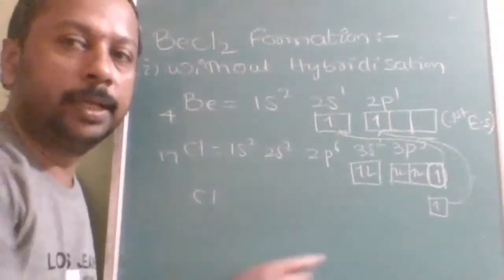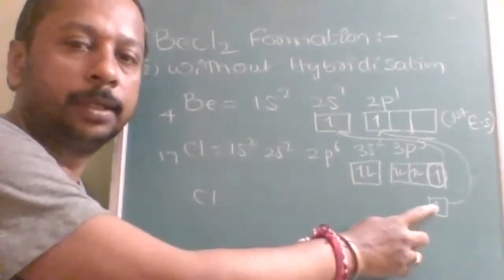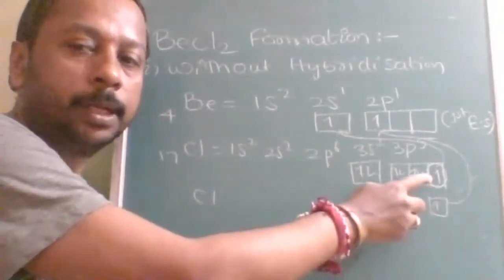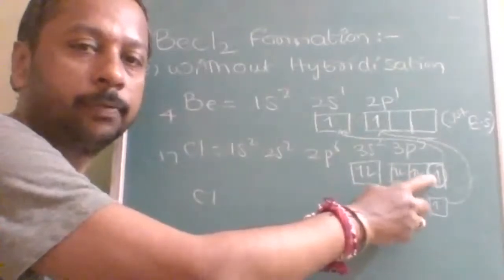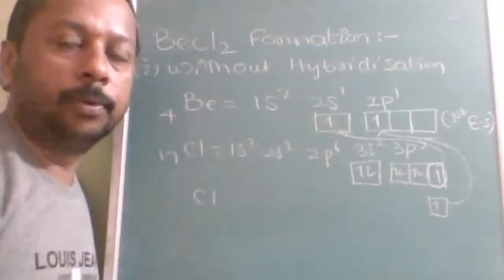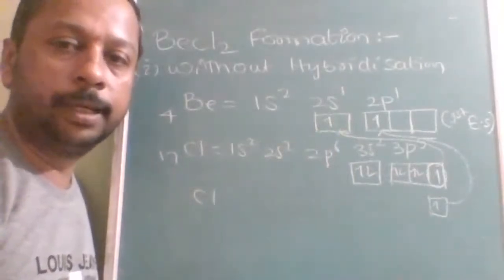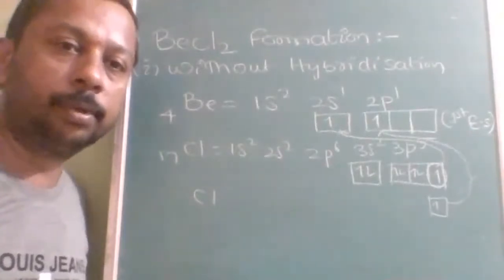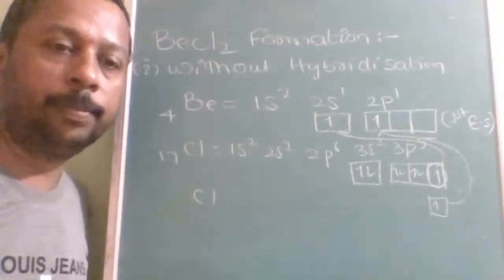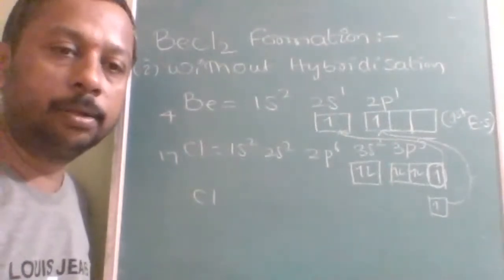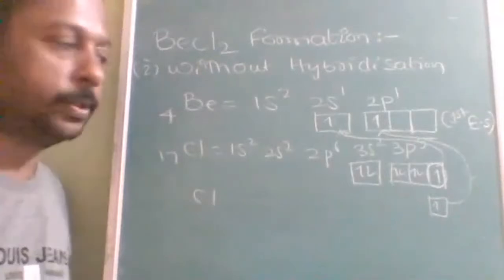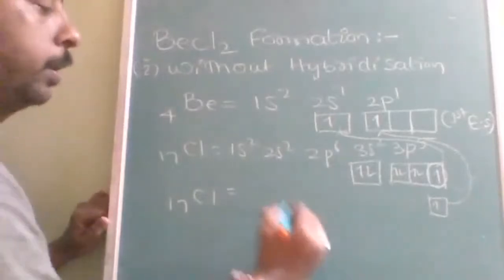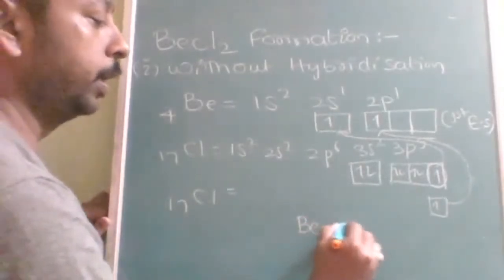That means one bond is formed by overlap of the p orbital of beryllium and the p orbital of chlorine, but the other is formed by the p orbital of chlorine and the s orbital of beryllium. So both bond characteristics will be different, because in valence bond theory the overlapping area changes, then bond length also changes, and bond energy also changes. This is the other chlorine, and that time the structure of beryllium chloride will be like this.